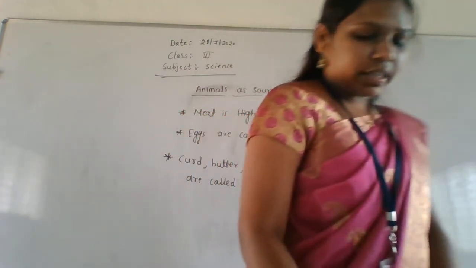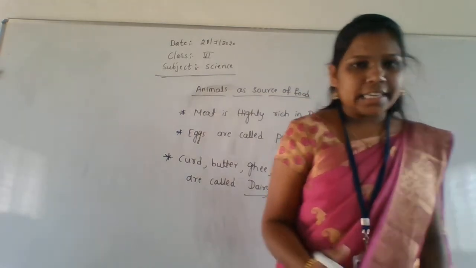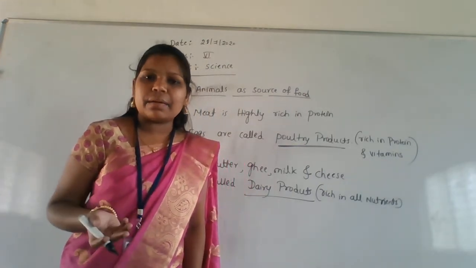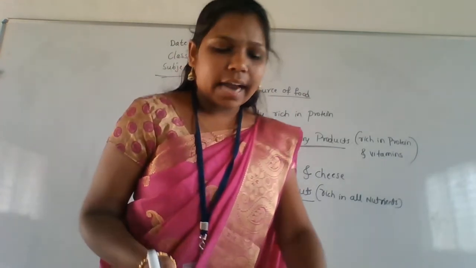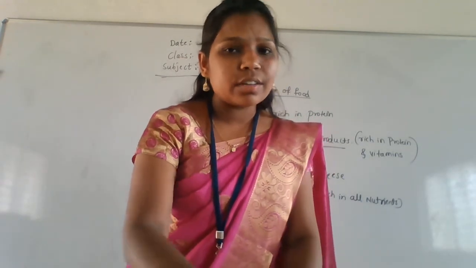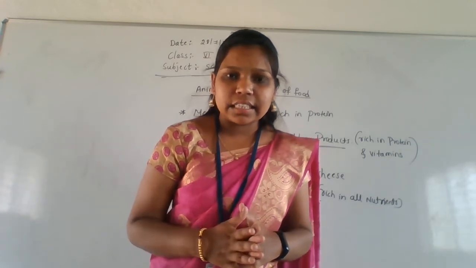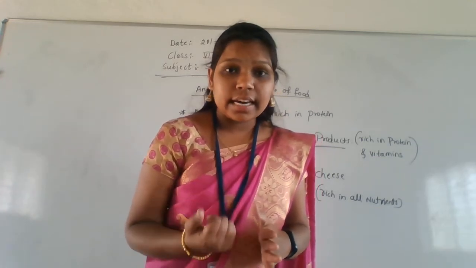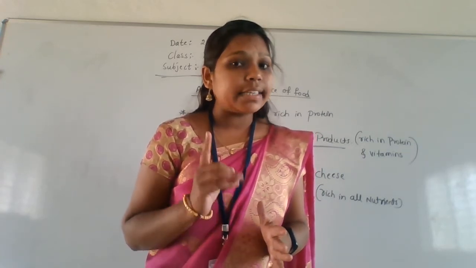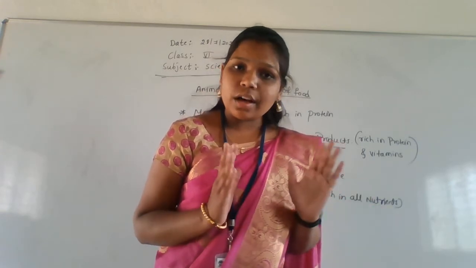Okay, next one they have given here. Honey is made by honeybees, right? Of course we know that honey is made by honeybees from the nectar of flowers. What is the meaning of nectar of flowers here? Nectar of flowers is nothing but what is called makaranda in Kannada. What do we call that makaranda in English? We call it nectar. Okay, so that is from the nectar of flowers.